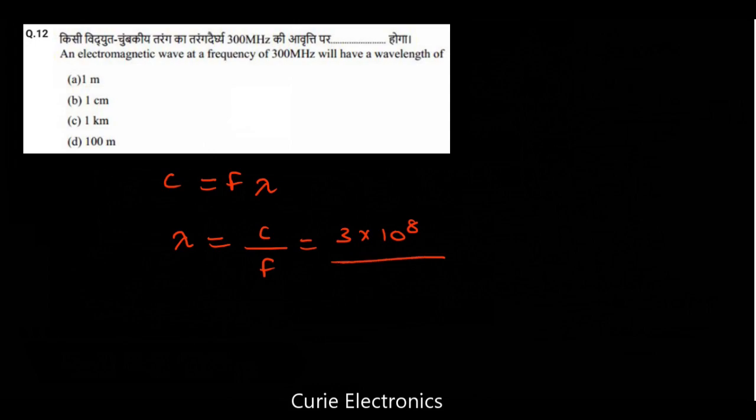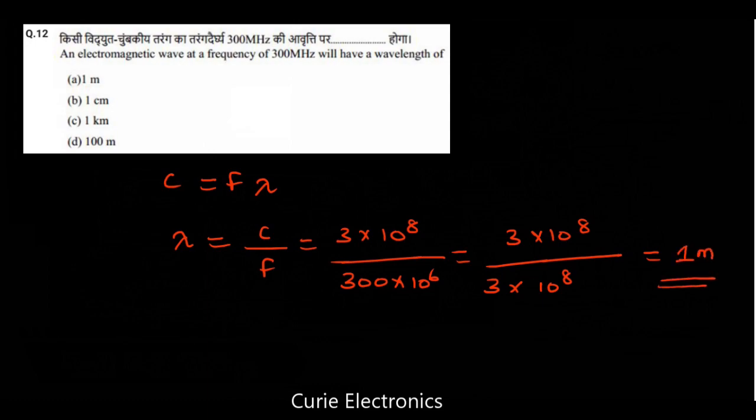F equal to 300 megahertz, so 300 multiplied by 10 to the power 6. So I can write this as 3 into 10 to the power 8 over 3 multiplied by 10 to the power 8 in the denominator, because I took the 300 as 3 times 100 for 10 to the power 8. So now it will be equal to 1. The unit is meter, because the speed of light is in meter per second. It is 1 meter. The answer is option A.